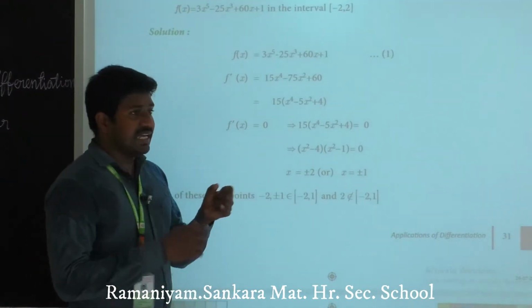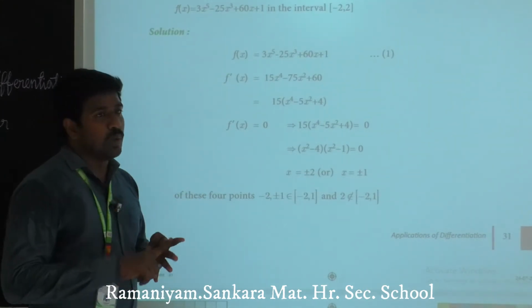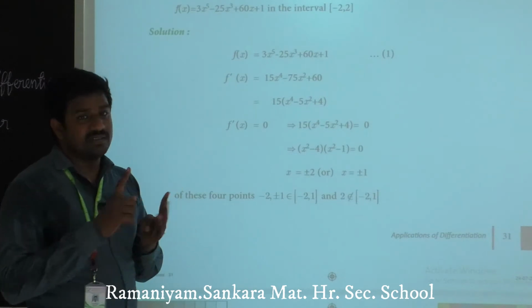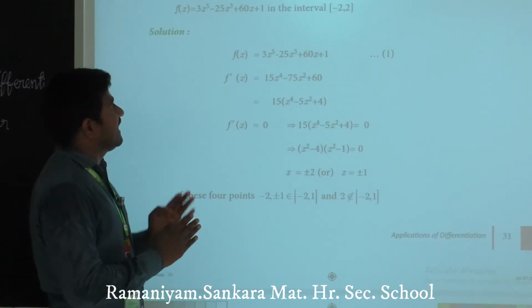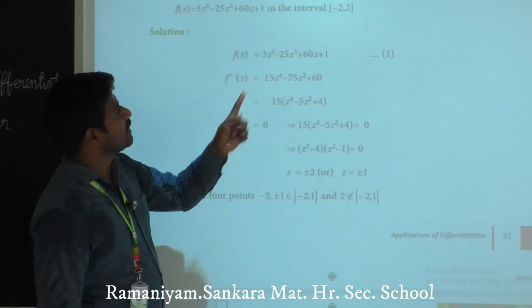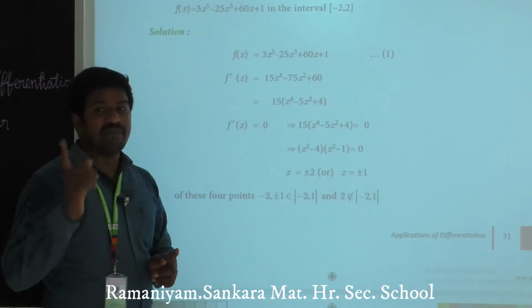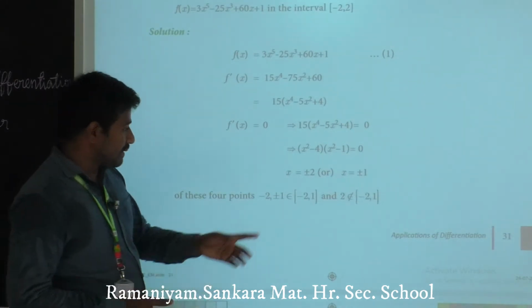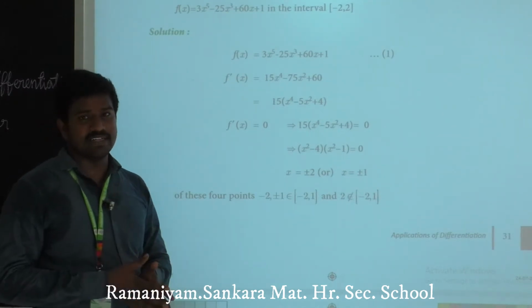But here we can take minus 2, minus 1, 0, 1. We can't take the value plus 2. So we have to find absolute maximum and absolute minimum within the values minus 2, plus 1, minus 1. That's all. But plus 2 is not included within that given interval.